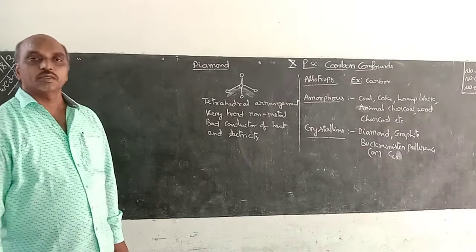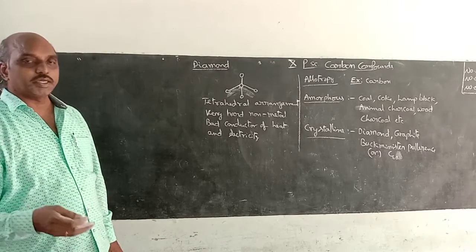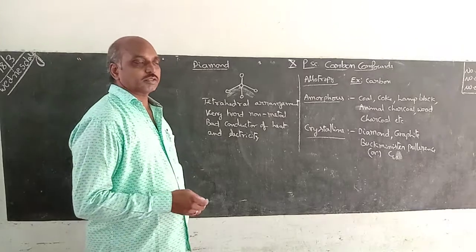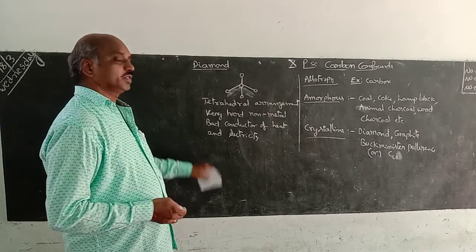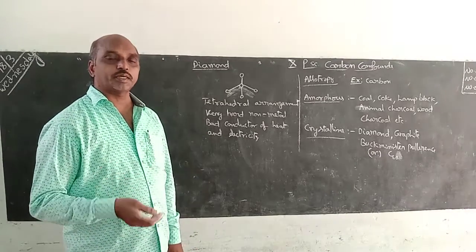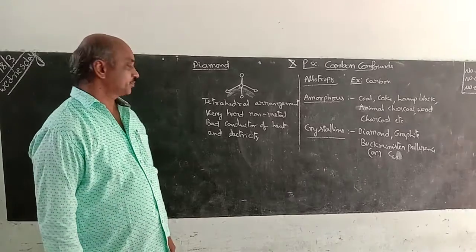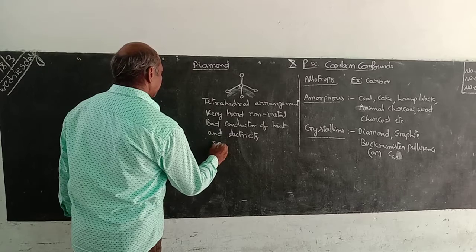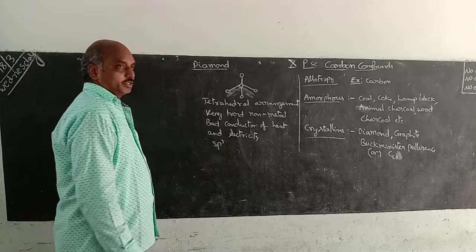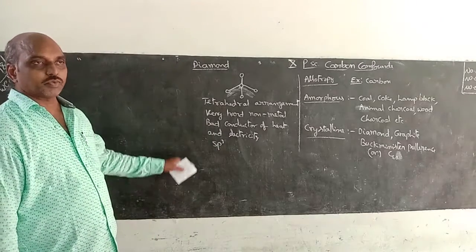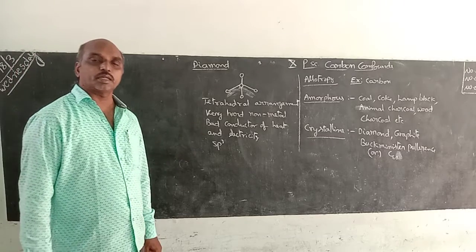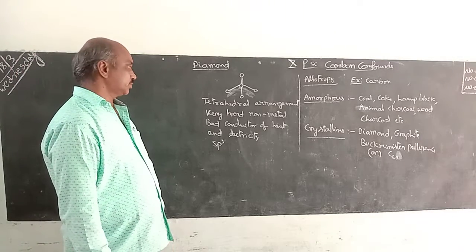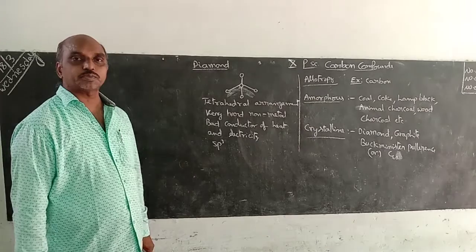That means diamonds cannot allow heat or electricity because there are no gaps between the atoms. That means for the movement of electrons, there is no gap at all. And we have sp3 hybridization. That means one s orbital and 3 p orbitals participate in the hybridization. That's why it is sp3 hybridization.